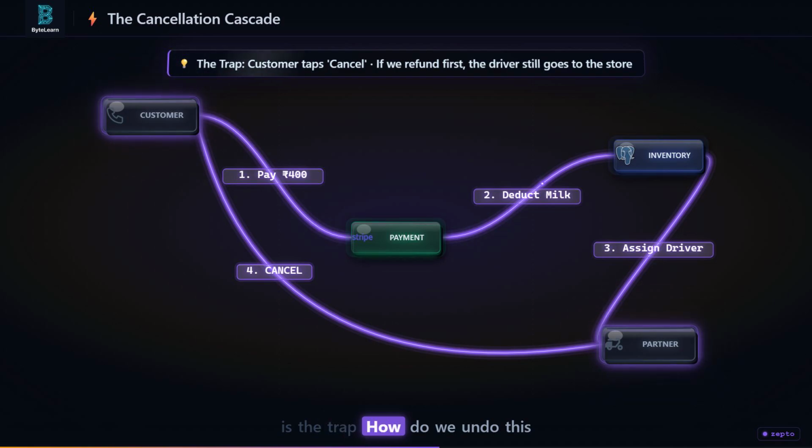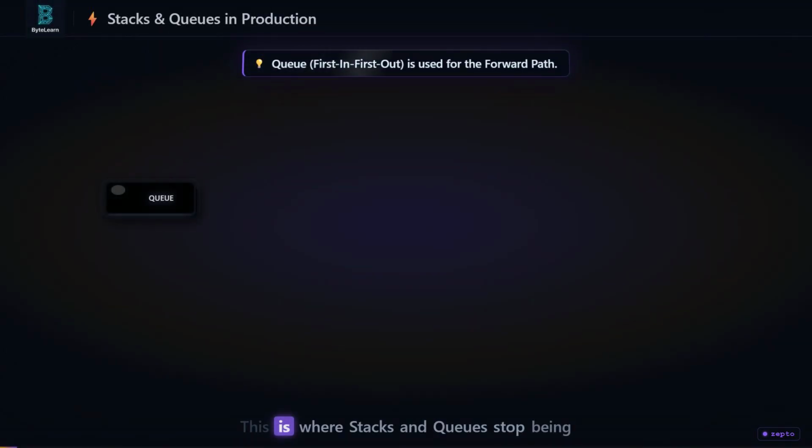This is the trap. How do we undo this? If a naive AI script just runs the steps forward again, refund payment, then restore inventory, then unassign partner, we have a race condition. The partner might already be driving to the store while the refund is processing. You cannot undo a process in the same order you built it. This is where stacks and queues stop being LeetCode problems and become system architecture.